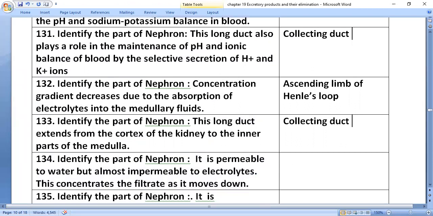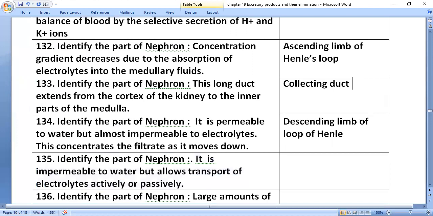Identify the part of the nephron. It is permeable to water but almost impermeable to electrolytes. It concentrates the filtrate as it moves down; that is the descending limb of the loop of Henle. Identify the part of the nephron. It is impermeable to water but allows transport of electrolytes actively or passively. That is the ascending limb of the loop of Henle.